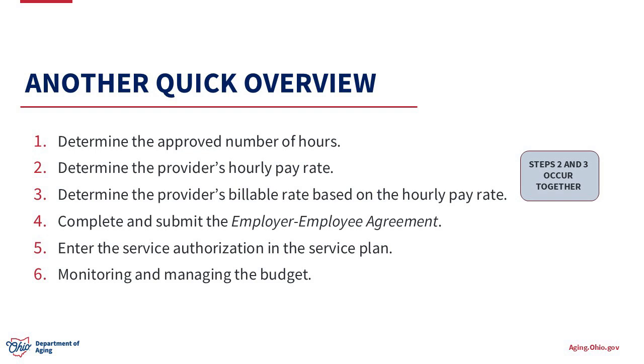To recap, here's the step-by-step overview of how to determine an individual's budget that was reviewed in the previous slides. First, you'll determine the approved number of hours for Choice's home care attendant service. Then you'll determine the provider's hourly pay rate. Based on the hourly pay rate, you'll determine the provider's billable rate. These steps typically occur together. You'll then complete and submit the employer-employee agreement to PPL. Next, you'll enter the service authorization in the service plan. Lastly is the ongoing monitoring and managing of the individual's budget.